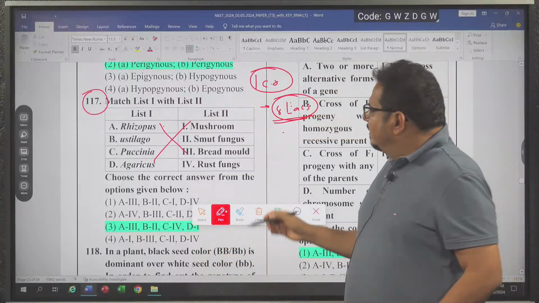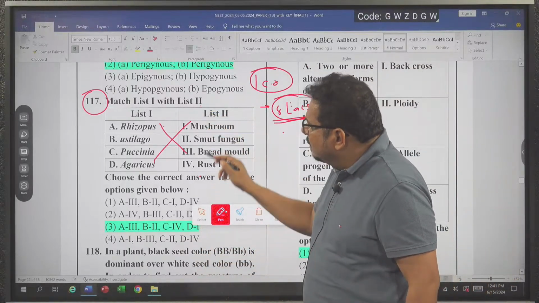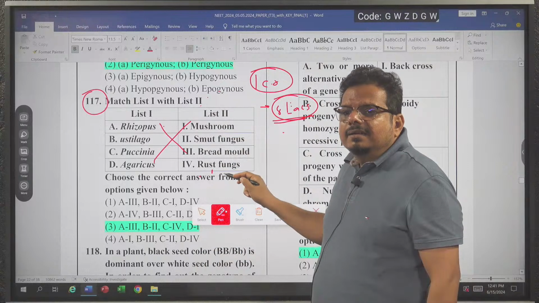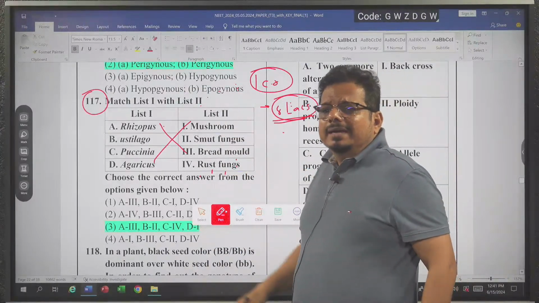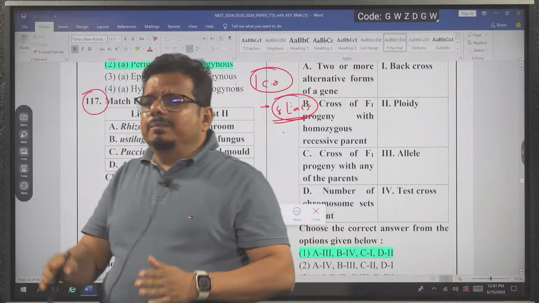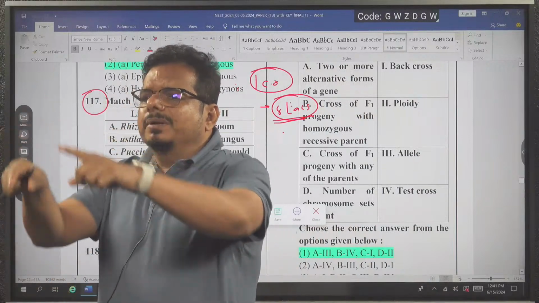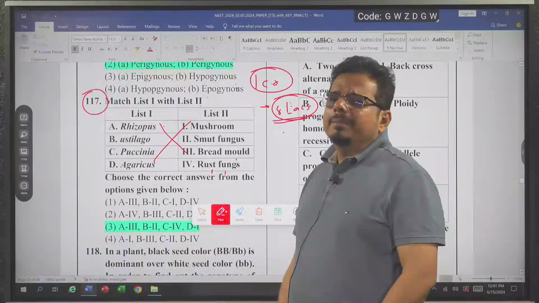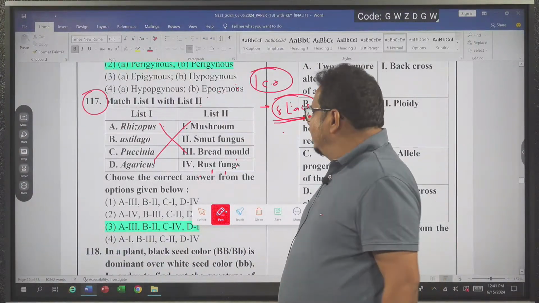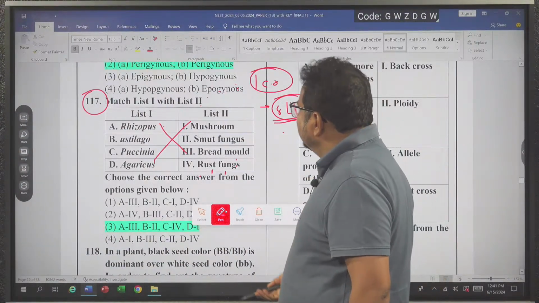Got the idea? Make a list of factual information and revise it every day. Make a list of all examples too. Note which topic each example belongs to. If an example-based question comes, I will not make a mistake. Make such a commitment to yourself. Everything becomes great. Now we are coming to the next question.